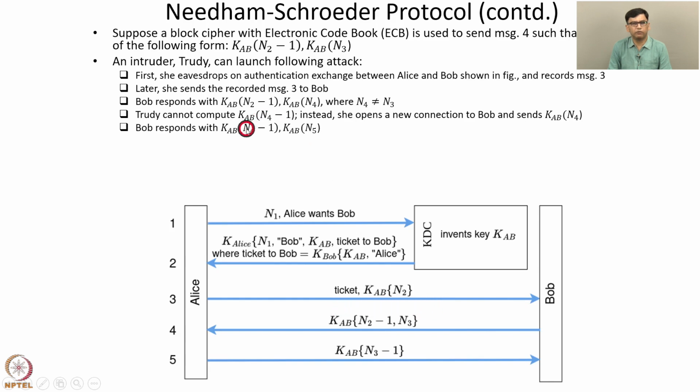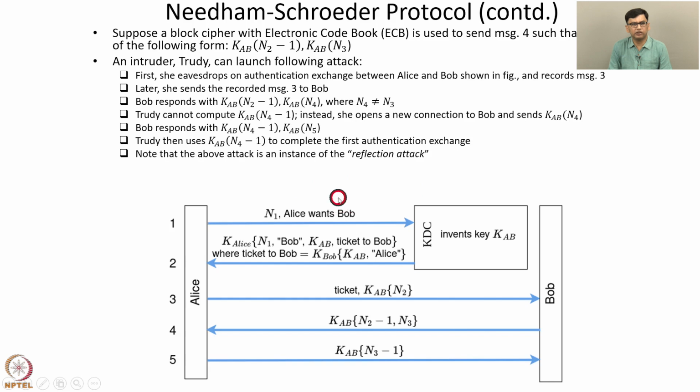Then when Bob responds with KAB N4 minus 1 comma KAB N5, Trudy has got the necessary information to respond to the first connection. Trudy uses KAB N4 minus 1 to complete the first authentication exchange. So this is an instance of the reflection attack, as we mentioned earlier.